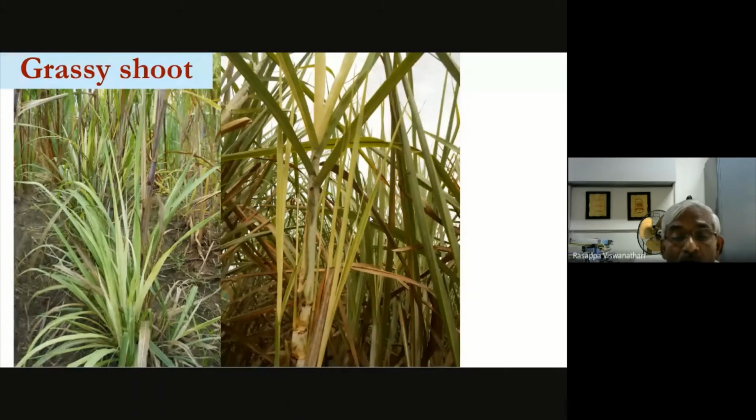And coming to the other important disease, the grassy shoot. This is actually a universal disease, and again the major culprit is the unhealthy seed. If you plant GSD, a grassy shoot affected plant as sets, you may see the disease almost entire.